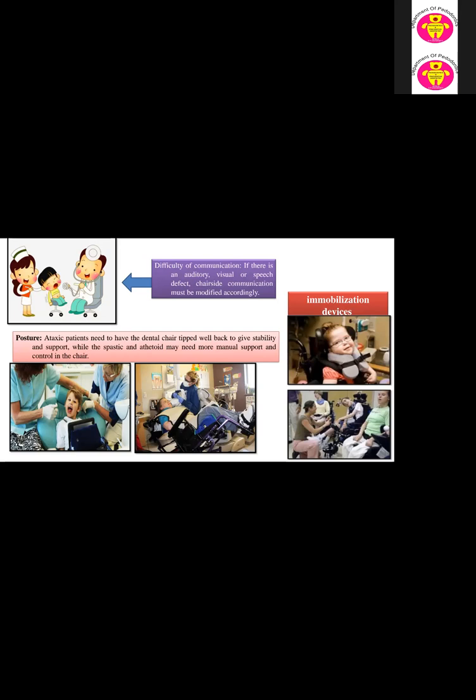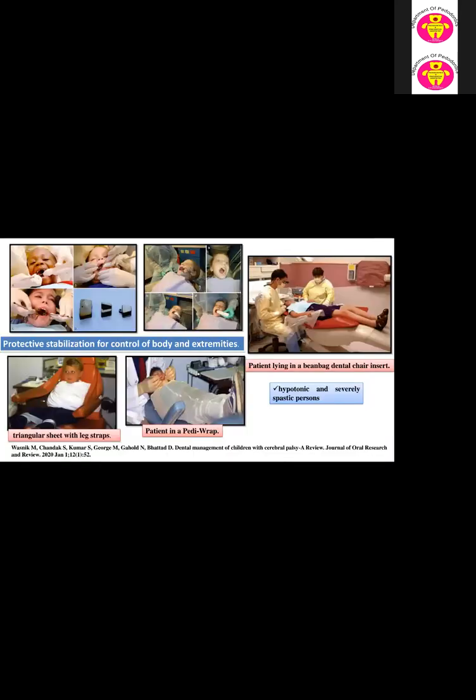We can also prevent unwanted movement with an immobilization device. For that, there are protective stabilizations to control the body and extremities, such as the triangle and leg strap.